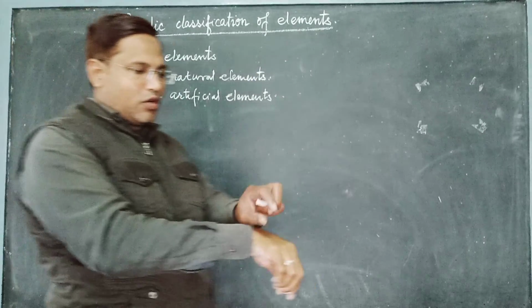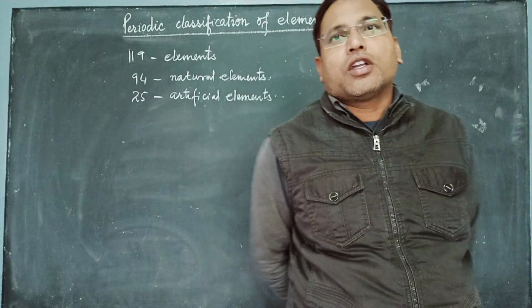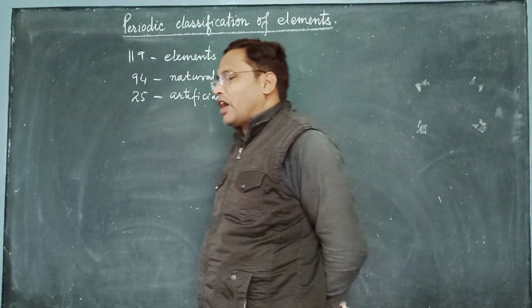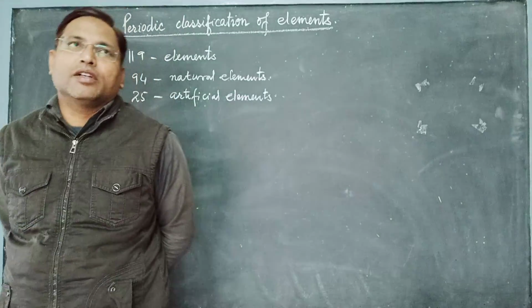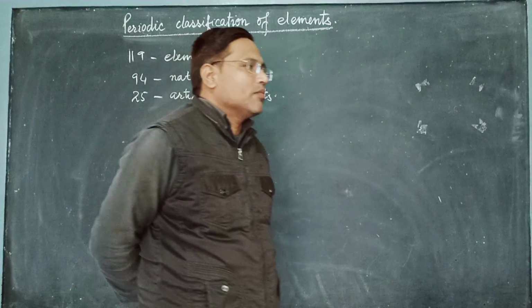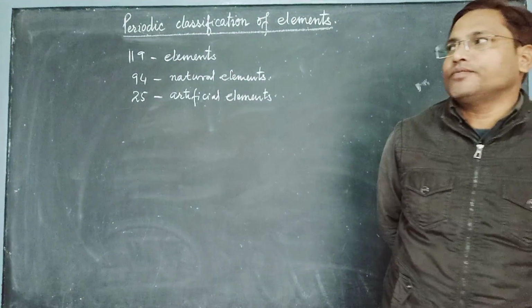So 94 have been made by nature, and 25 have been made by our scientists. They have made them artificially.